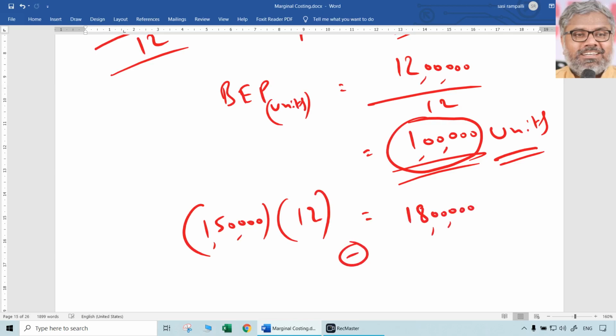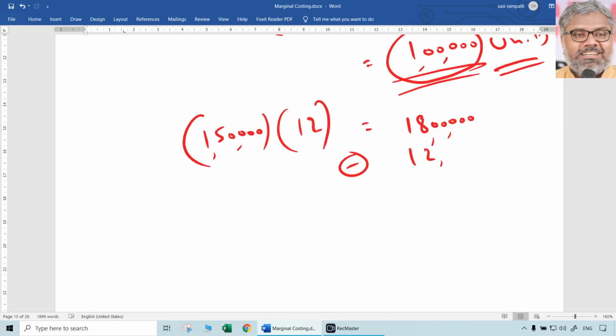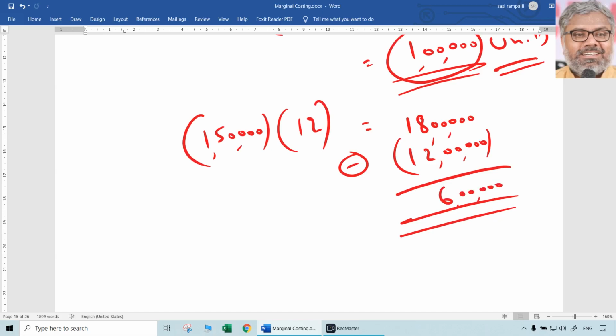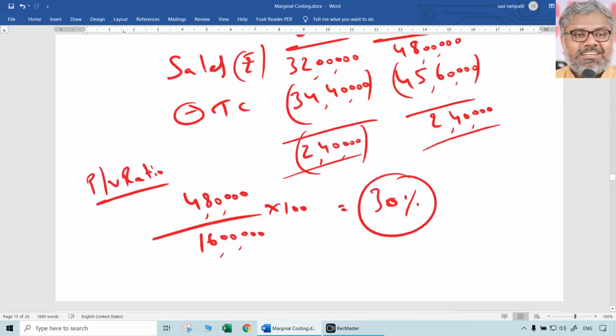But fixed cost is already known. We already calculated 12 lakhs. That is also not going to change. He said very clearly cost structure is not changing. So fixed cost will be constant in total. Variable cost will be constant in unit terms. So fixed cost is 12 lakhs. So naturally, the profit contemplated in 2013 is 6 lakhs. That's all. That is the scenario here.